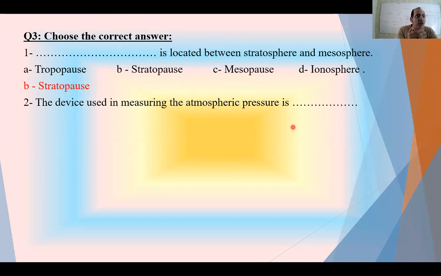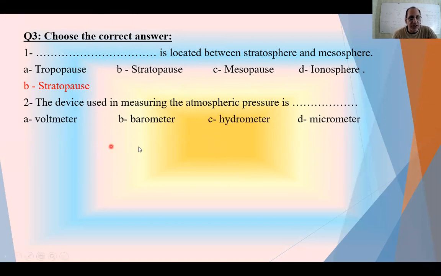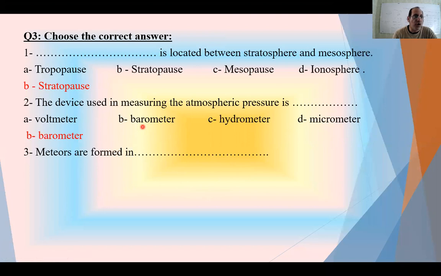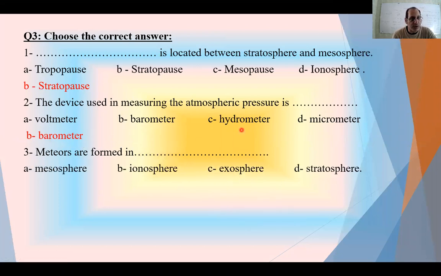Here we go back to the origin of the unit. The options are voltmeter, barometer, hydrometer, and micrometer. Here it is the barometer because the unit is bar. Meteors are formed due to the friction between big rocky masses and hydrogen and helium, of course in the mesosphere.